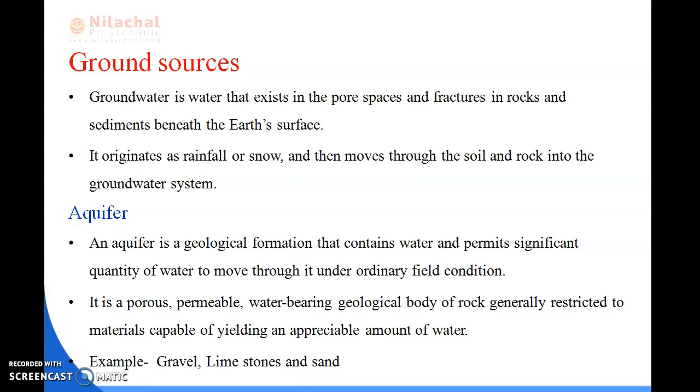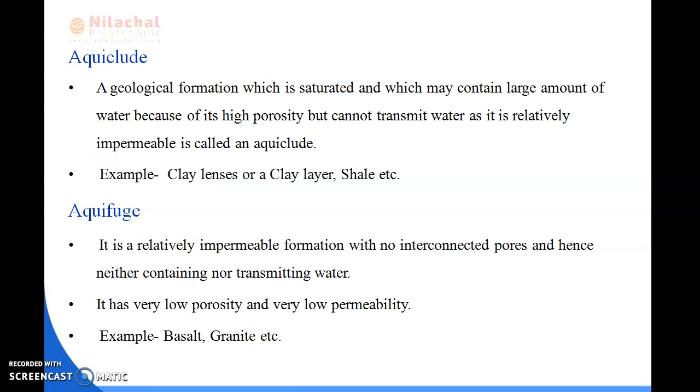Okay. So next is aquiclude. It is a geological formation which is saturated and which may contain a large amount of water because of its high porosity, but cannot transmit water as it is relatively impermeable. So it is called aquiclude. Permeable, I have told you, means the water can pass through these rocks, so it is known as permeable rocks. Impermeable means the water cannot pass through these rocks.